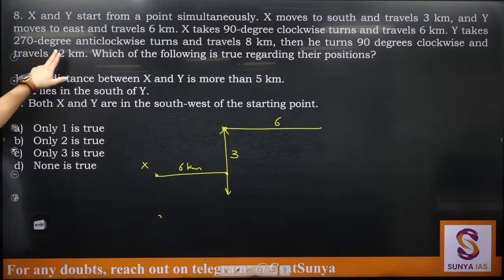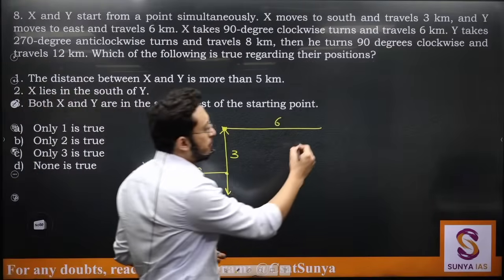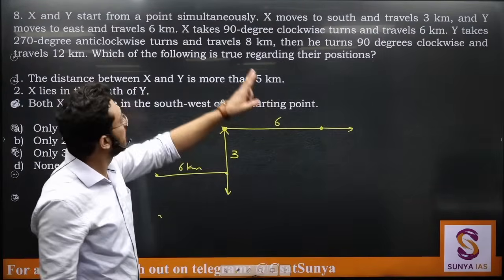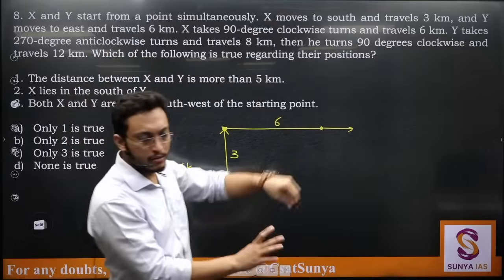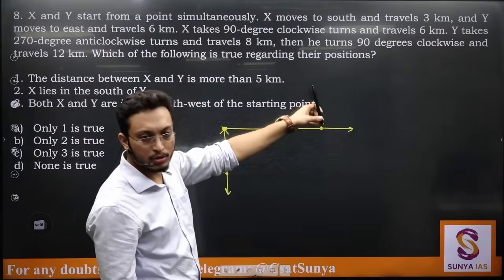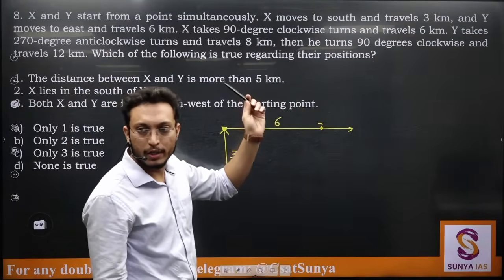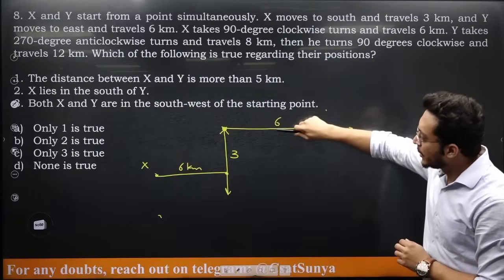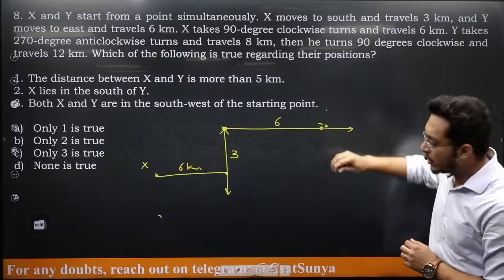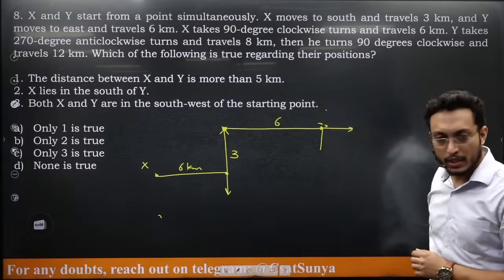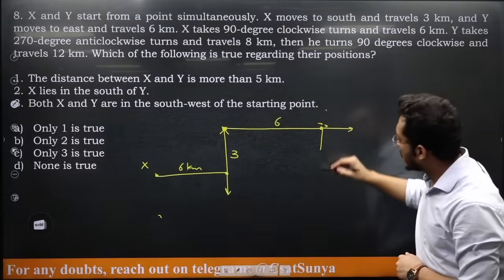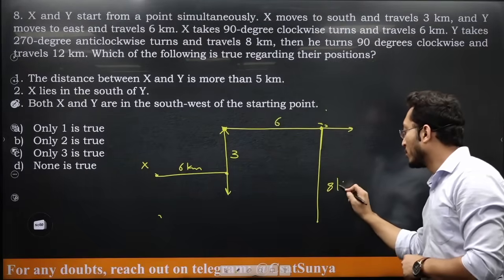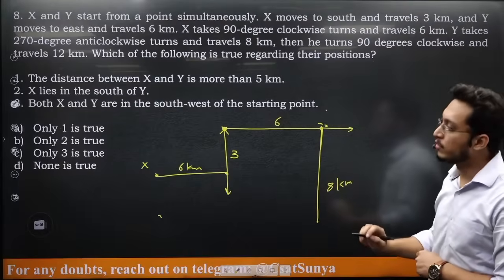Y takes 270-degree anti-clockwise turn. So where is Y facing right now? East side. From here Y is taking anti-clockwise turn. Anti-clockwise will be this motion, and how many degrees? 270. 270 would mean this is 90-degree, 180-degree and 270-degree. So now Y starts moving in this direction, 8 kilometers. So this was 3, 8 will be somewhere here. This is 8 kilometers. This is where Y is moving.